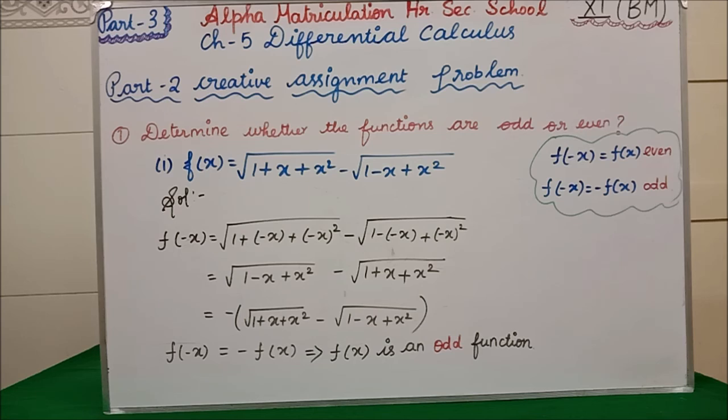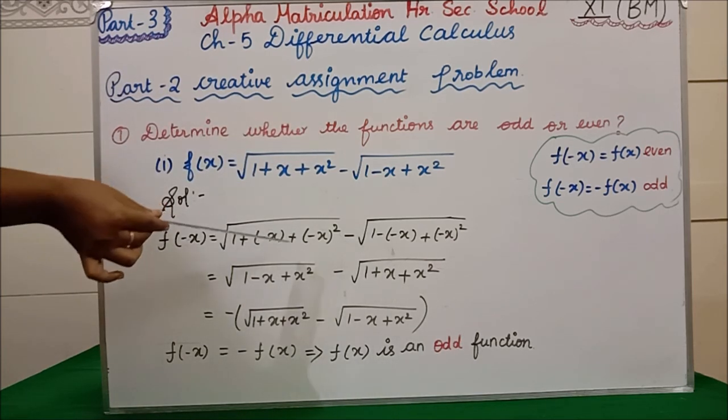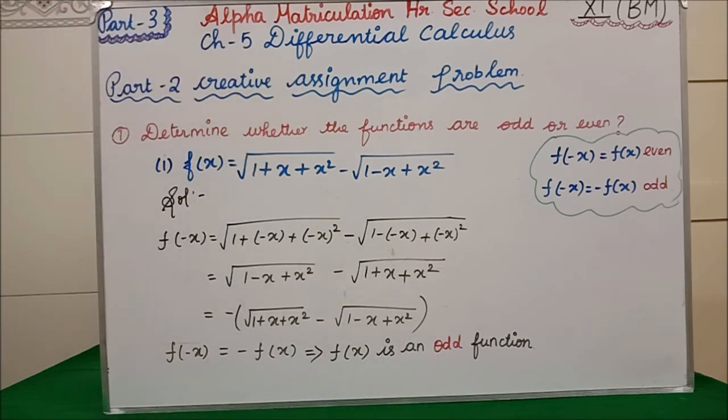So we have to check whether it is odd or even. We know, even means f of minus x is equal to f of x; if you get that, then it is even. If f of minus x is equal to minus f of x, then it is odd. We all know. First step, what we have to do? We have to do f of minus x is equal to square root of 1 plus minus x the whole square, minus square root of 1 minus x. Wherever you have x, there you have to put minus x, isn't it?